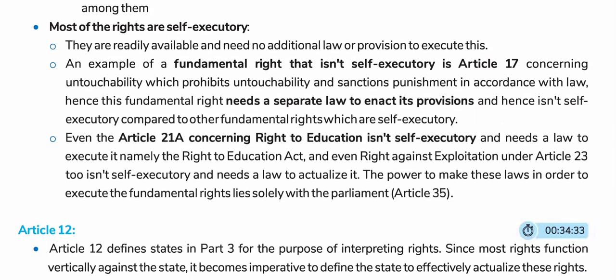Most of the rights are self-executory. They are readily available and need no additional law or provision to execute them. An example of a fundamental right that isn't self-executory is Article 17 concerning untouchability, which prohibits untouchability and sanctions punishment in accordance with law. Hence, this fundamental right needs a separate law to enact its provisions and isn't self-executory, compared to other fundamental rights which are self-executory.